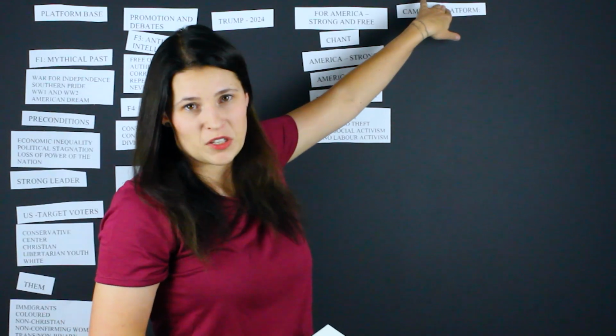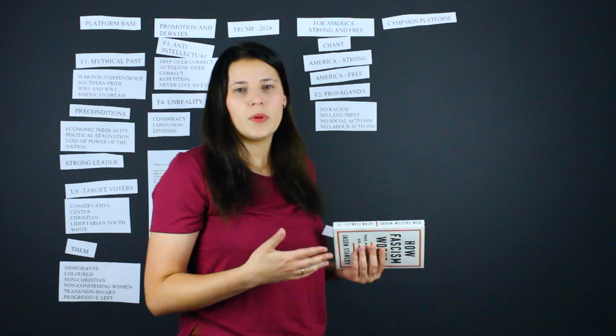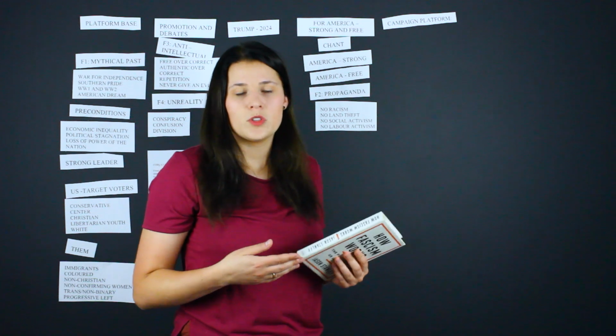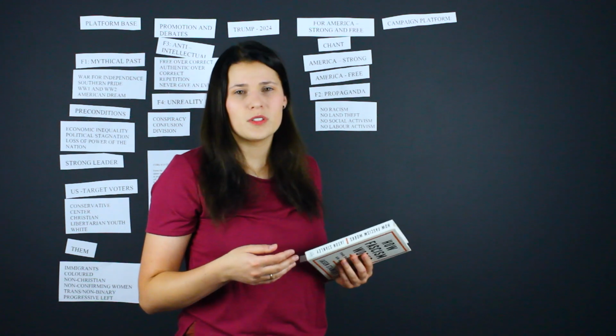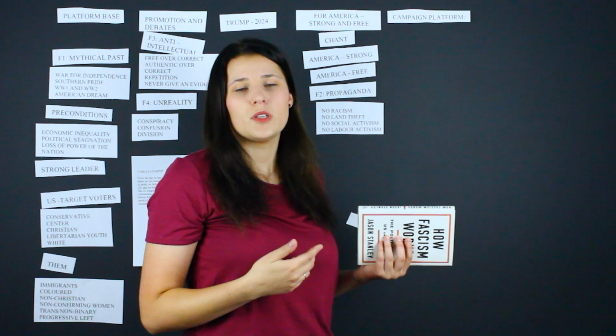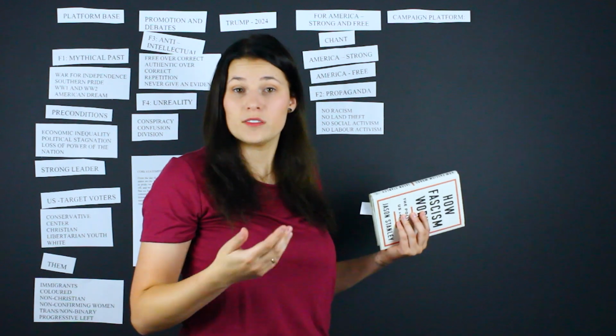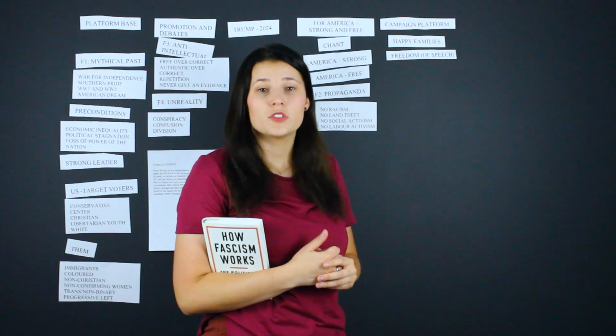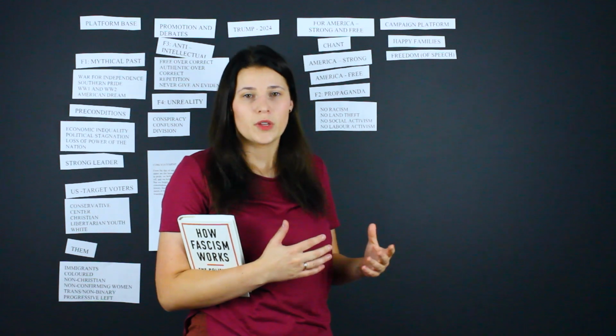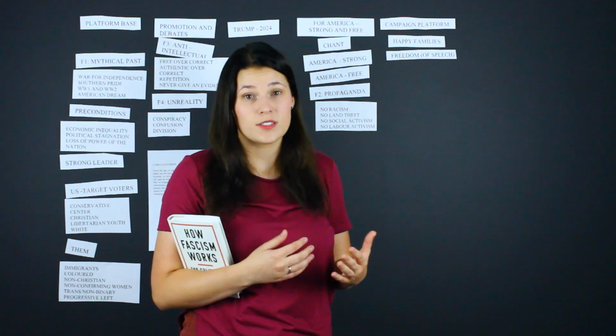But let us get into the meaty part, an actual campaign platform. Campaign platform is basically a ground on which the politicians build their political promises and layer policies. Campaign platform needs to talk about important points and attract the voters. Campaign platform for Trump needs to be happy families and freedom, preferably freedom of speech because this is a hot topic.